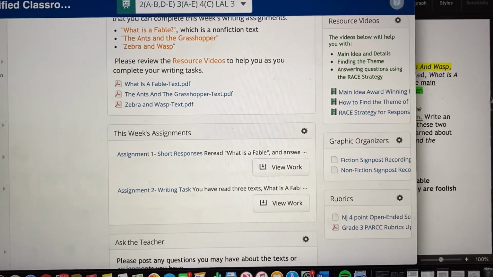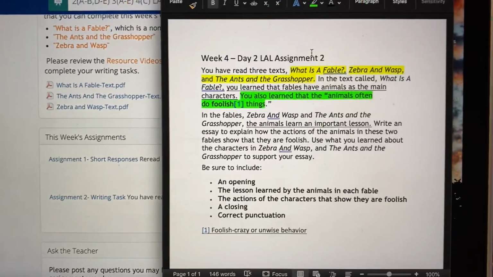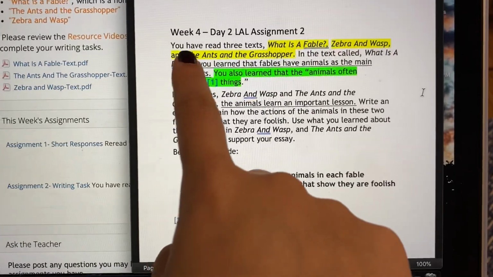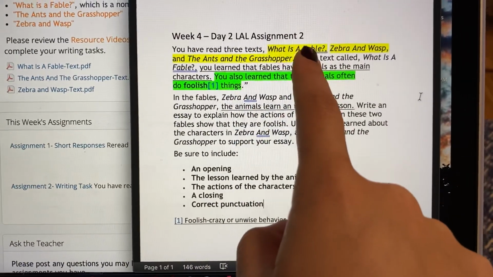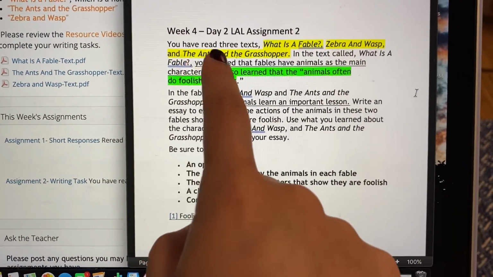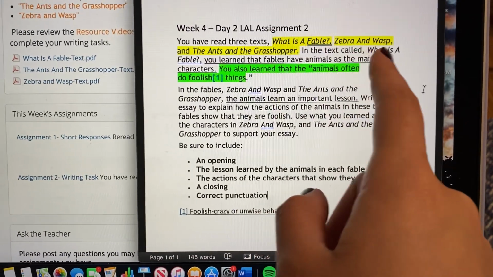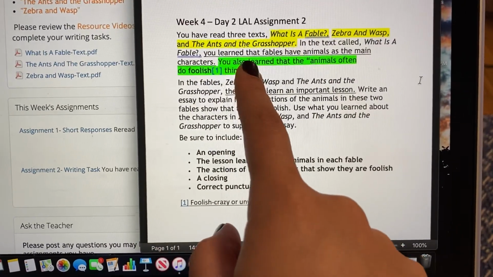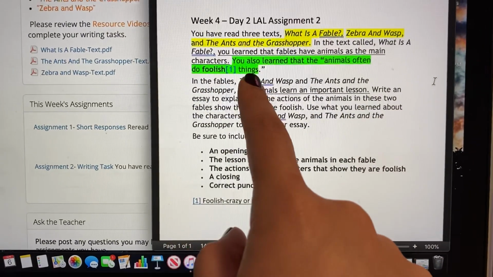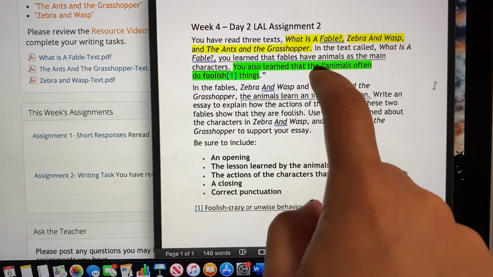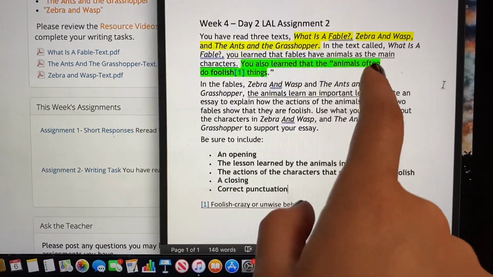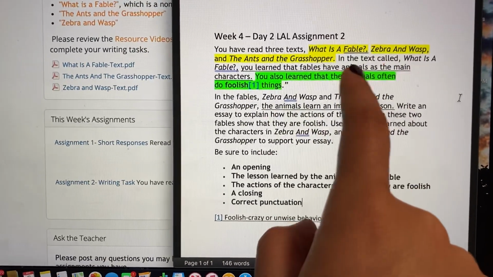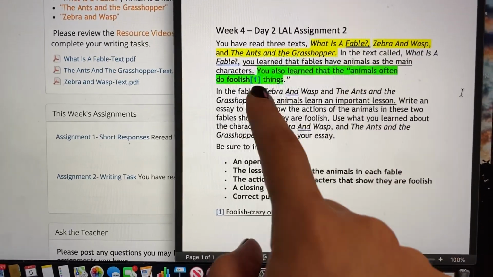So the assignment for today is a writing task. I highlighted and underlined important parts that you need to focus on. So it says here, you have read 3 texts: What is a Fable, Zebra and Wasp, and The Ants and the Grasshopper. In the text called What is a Fable, you learned that fables have animals as the main characters. You also learned that the animals often do foolish things. So you already see here that it's in quotation marks because they grabbed this sentence from the story, What is a Fable, to show me that they're showing me evidence. So that's an example of evidence.